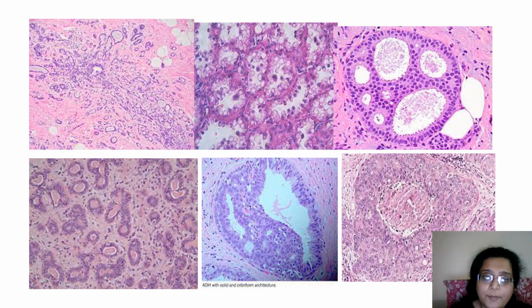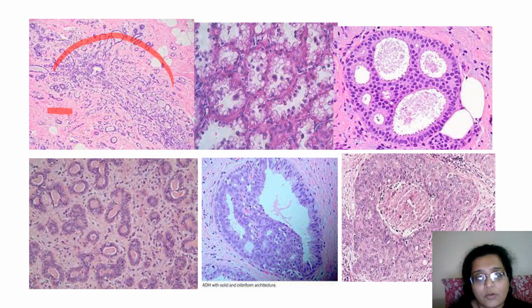So here I have a panel of pictures where there are some benign lesions and some in the spectrum of malignant lesions. This is a sclerosing adenosis, where a lot of proliferation of the glands is seen in this sclerotic stroma. Most people, amateur students, even MDs, mistake it for a malignancy because of the crowding of the glands. However, you have to see the presence of benign looking cells, variable size glands with myoepithelial cells, and basically they have a star shaped pattern.